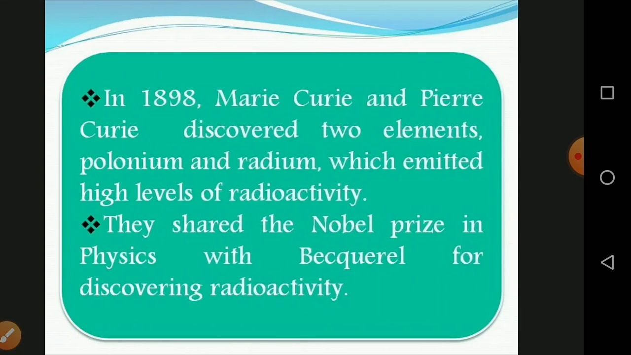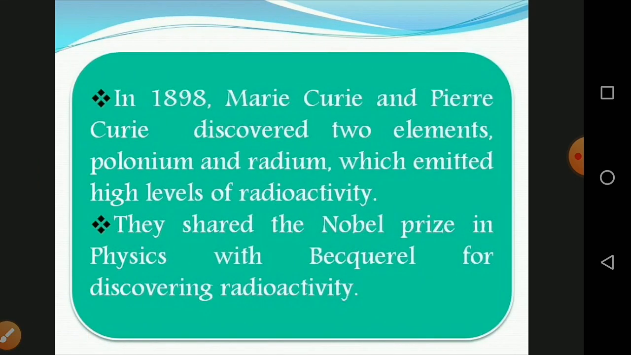After two years, in 1898, Marie Curie and Pierre Curie discovered two elements, polonium and radium, which emitted a high level of radioactivity. They shared the Nobel Prize in Physics with Becquerel for discovering radioactivity.